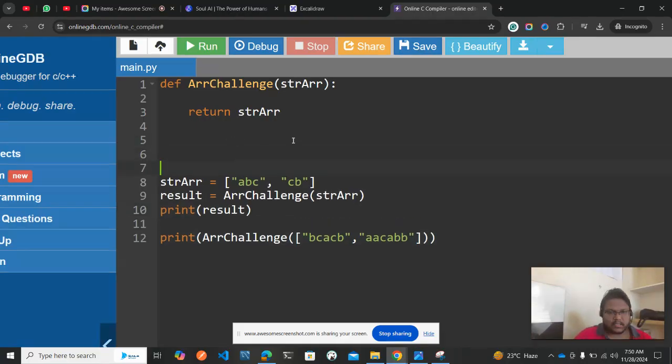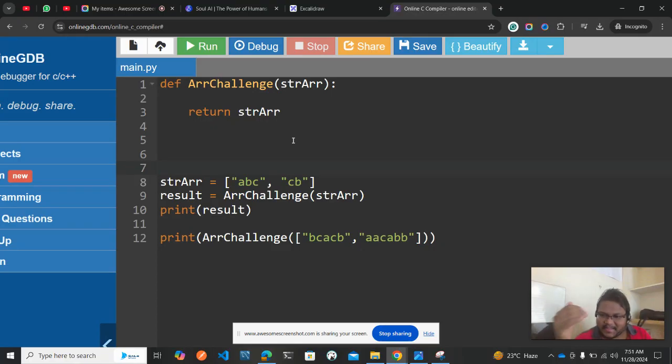Now we need to write code for this. For this challenge, I'll be taking a dynamic array kind of thing. I'll be creating all the elements with zeros based on the length of the strings. Then I'll be iterating each and every character, comparing the first string element to the second string element. If they are the same, I'll be incrementing that one and placing it in the particular cell in that grid. If it is not, I need to take the maximum of it and paste it in that particular grid. Simple logic. Very simple logic.